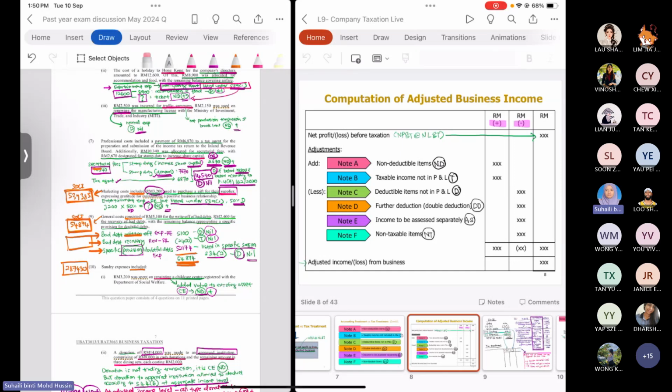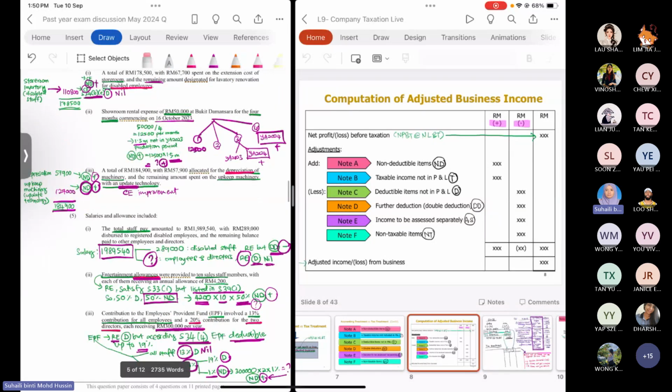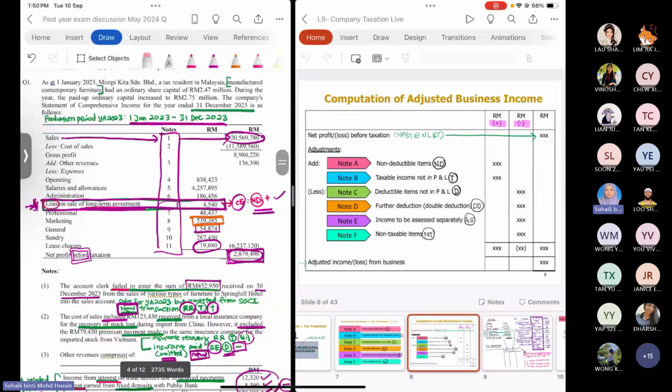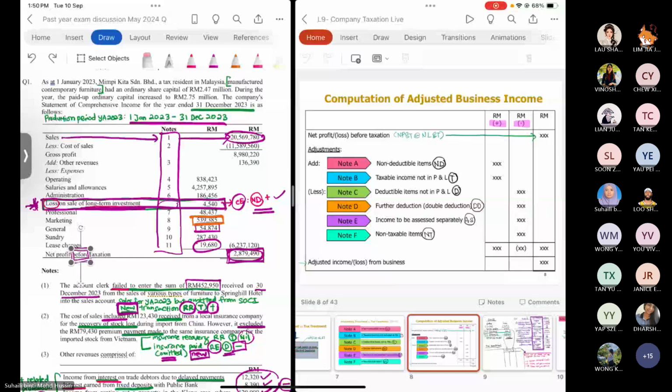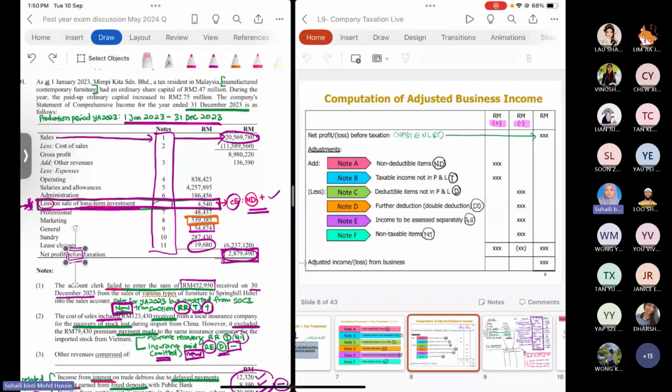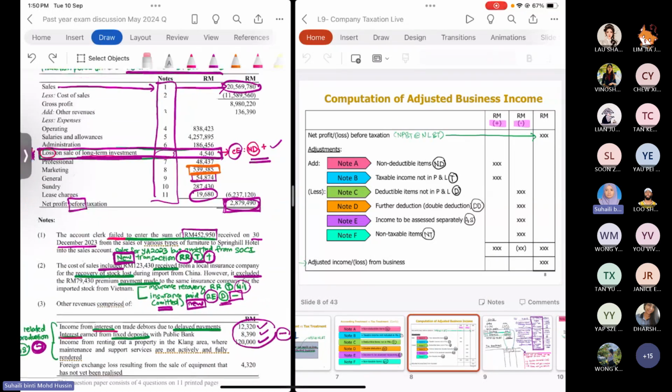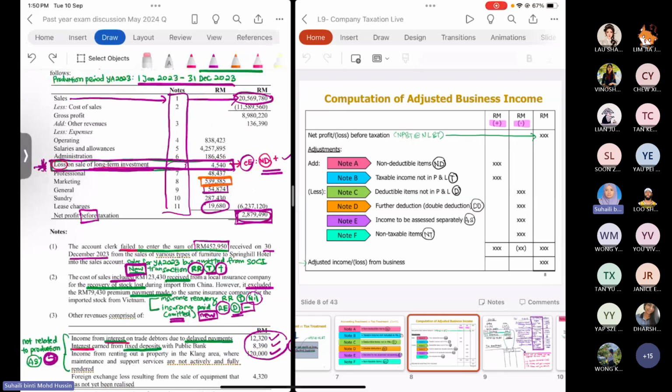Okay, so Vinosha's question just now, note number 1 for May 2024. If the question mentions that the amount is not recorded, do you have to add it back in the plus column? It actually depends on the transaction. If not recorded, it means you have not yet added or not yet minused it in the SOCI. You have to check whether the item is revenue or expenses. If the item is revenue, it means you have not added it yet in the SOCI, so you have to plus.